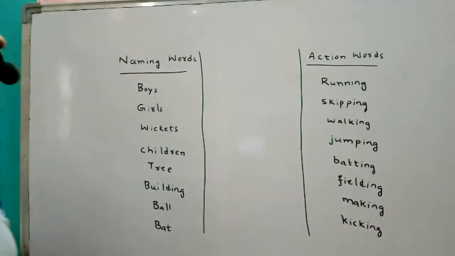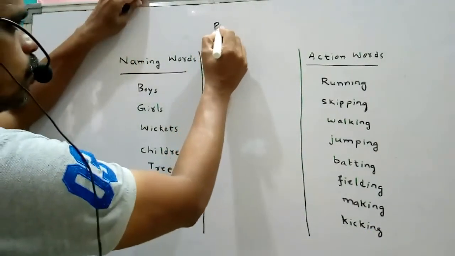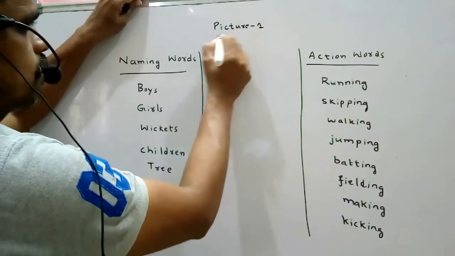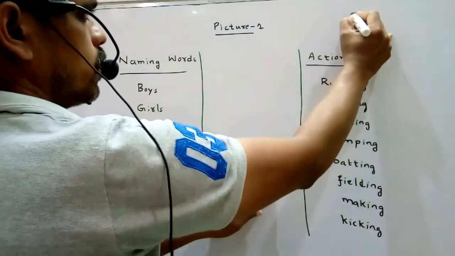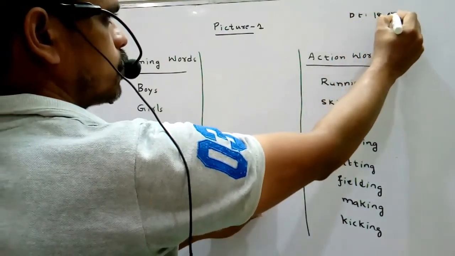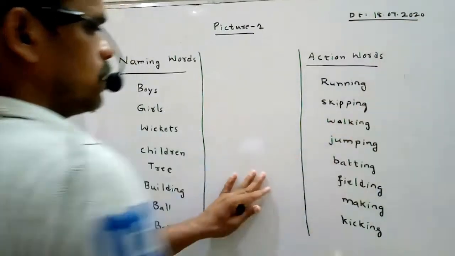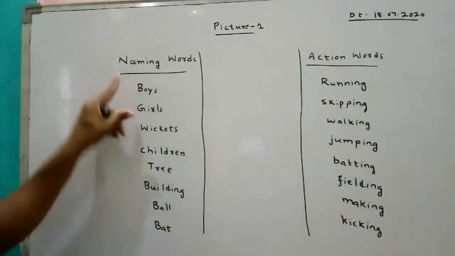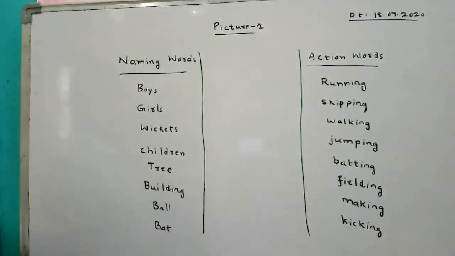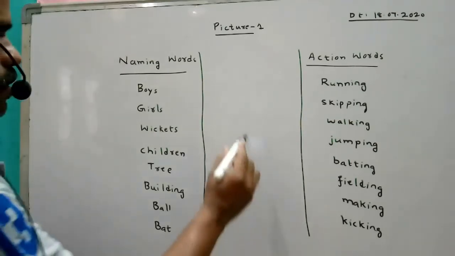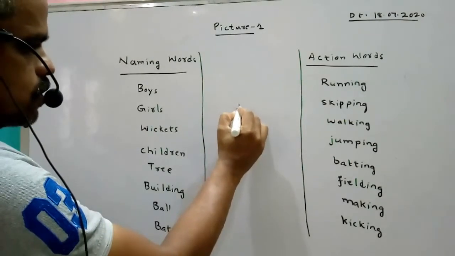See, now this is picture 1, third class English. So today's date is 18/07/2020. See, now in picture 1 these are the naming words, these are the action words. So by using these words we can write sentences. We can make sentences. How do we make? Say somebody. Oh, you are right. So what is that? For example, use with these words.